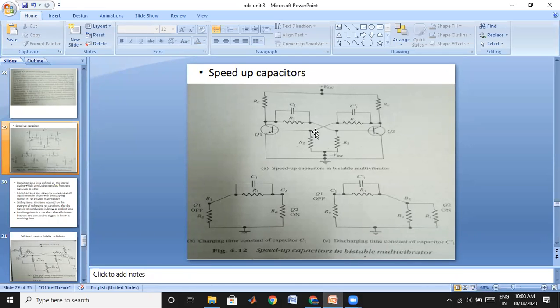Okay, last class we have seen some problems on the bistable multivibrator, that is the self-biased bistable multivibrator. Today we will see the fixed bias bistable multivibrator. If possible, I will close all the theory part today itself. It may take three or four classes for solving the problems of the fixed bias and self-bias bistable multivibrator, so that we can close this chapter.